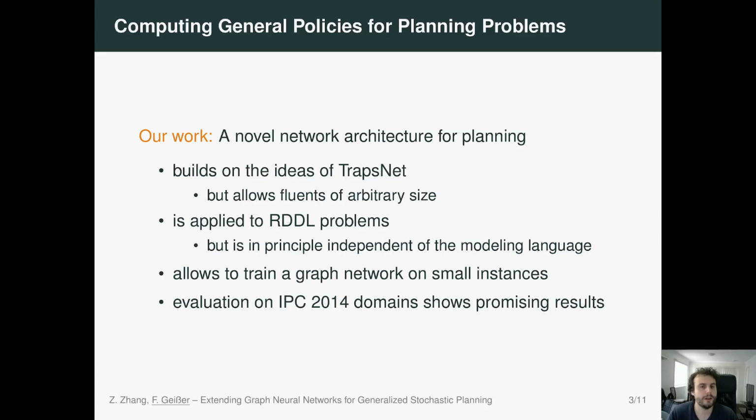It builds on the ideas of TrapsNet, but it allows fluents of arbitrary size. Our work is applied to RDDL problems, but it's in principle independent of the modeling language, maybe with slight modifications. And as usual, it allows us to train a graph network on small instances, and then we can evaluate the generalized policy on larger instances of the same domain class. We performed an evaluation on some domains of the IPC 2014, which shows quite promising results.